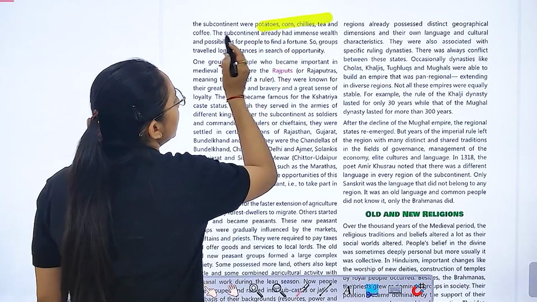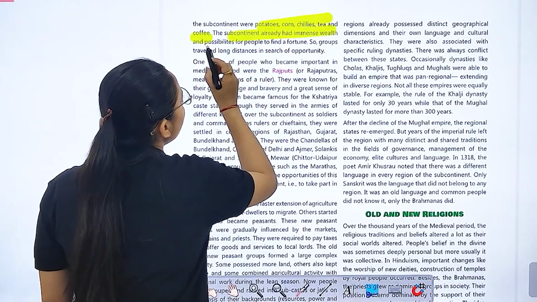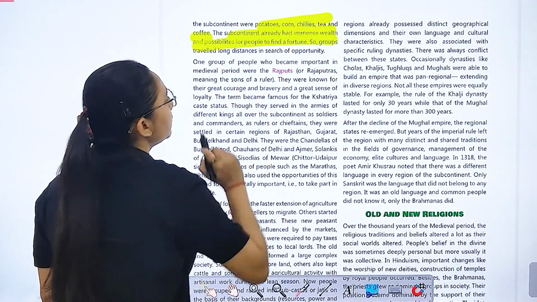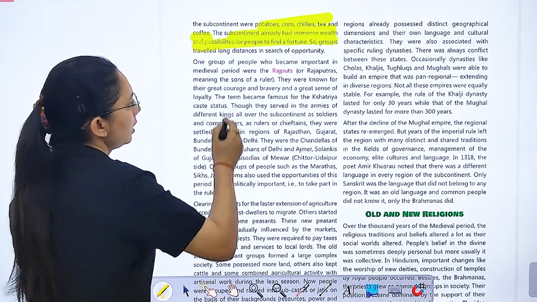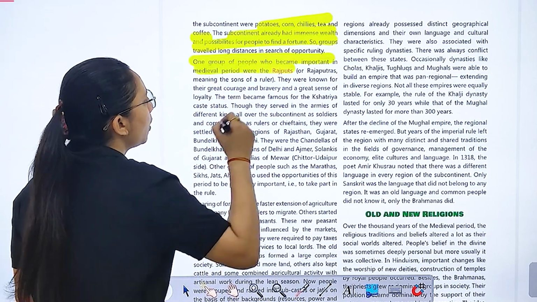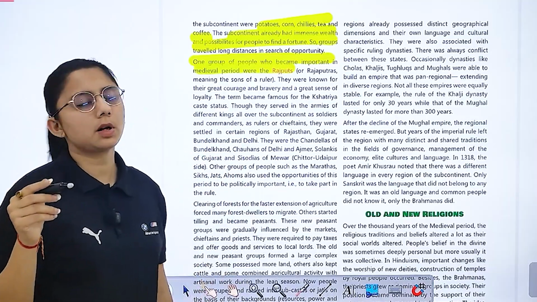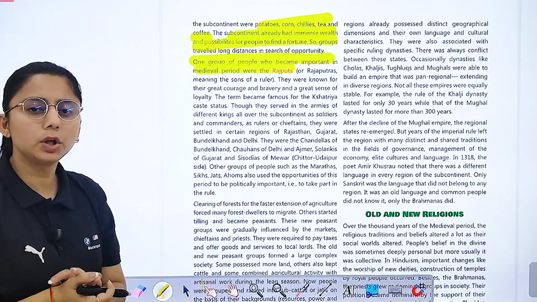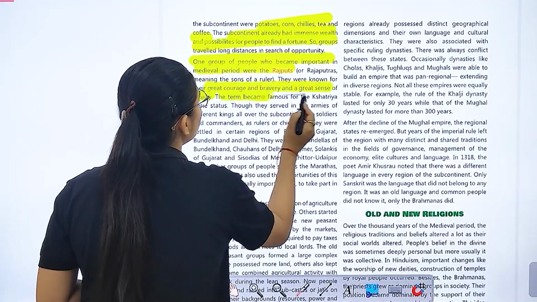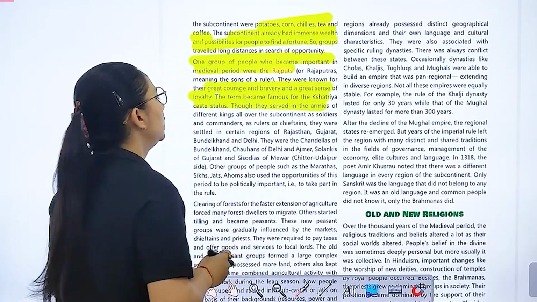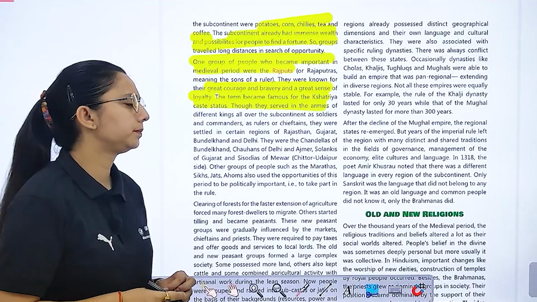Potatoes, corn, chilies, tea and coffee. The subcontinent already had immense wealth and it was possible for people to find their fortune. So what happened? The groups traveled long distances. One group that became important in the medieval period were the Rajputs. Rajputs जो थे वो बहुत important हुए, and they were known for great courage and bravery and a great sense of loyalty. The term became famous for the Kshatriya caste status.